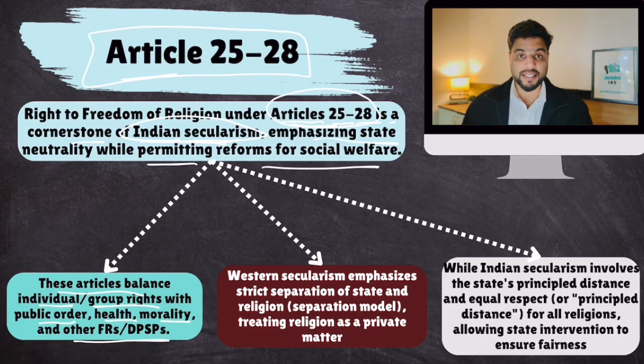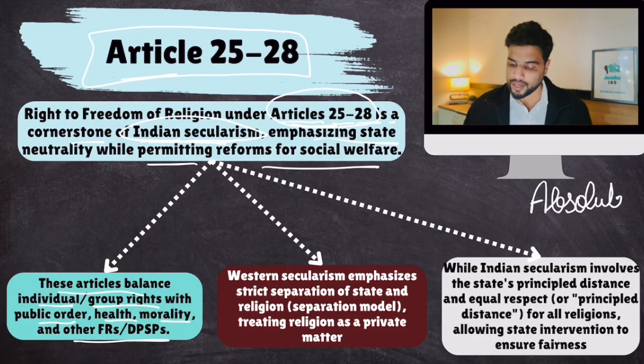Now you remember yesterday's lecture. In the previous lecture, we told you that you have 6 core freedoms under Article 19, but those 6 core freedoms are not absolute, right? They have reasonable restrictions on them.